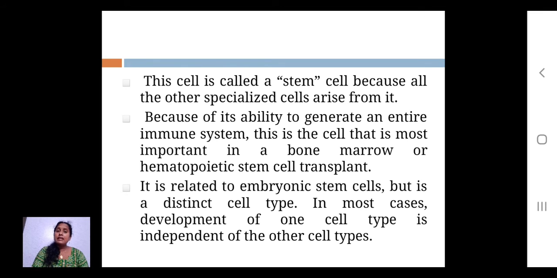If we relate to embryonic stem cells, it is a distinct cell type. In most cases the development of one cell type is independent of the other cell type.